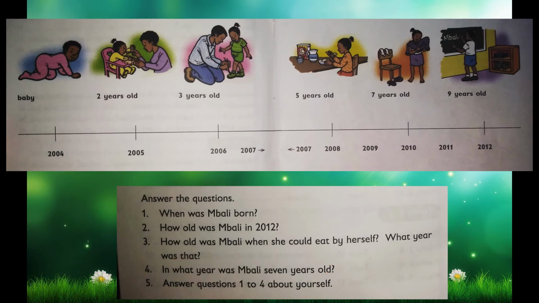And the last question for the life skills is answer questions 1 to 4 about yourself. So question 1, when were you born? Question 2, how old were you in 2012? Question 3, how old were you when you could eat by yourself, and what year was that?